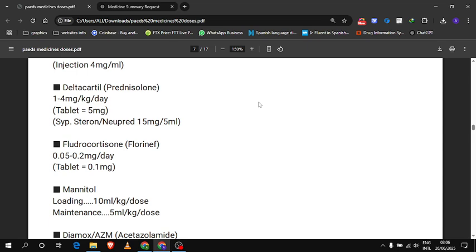Next is fludrocortisone, whose brand name is Florinef. The dose is 0.05 to 0.2 mg per day. The tablet comes in 0.1 mg. This is not very commonly used.